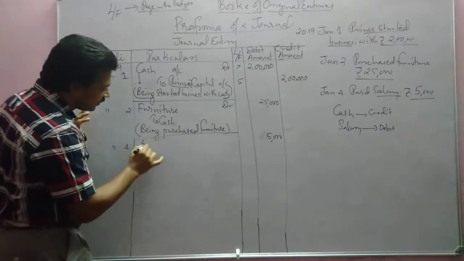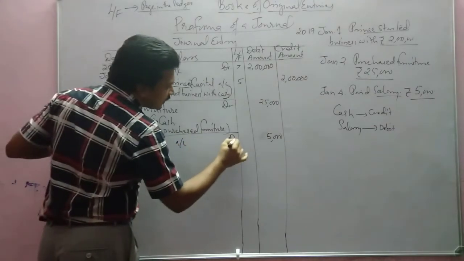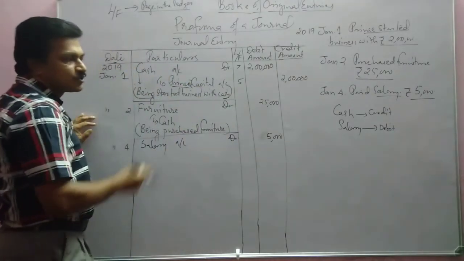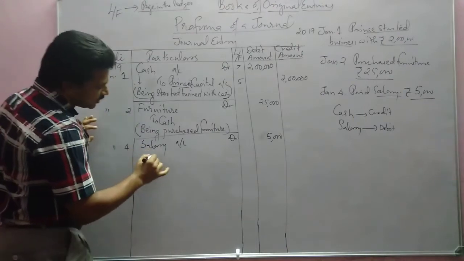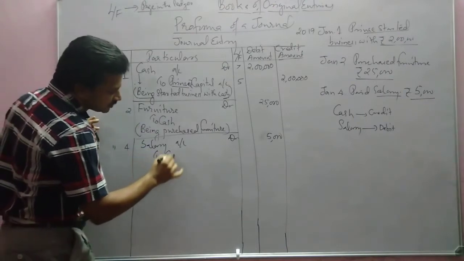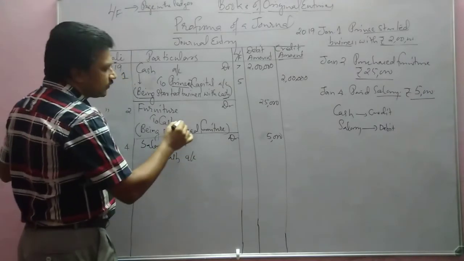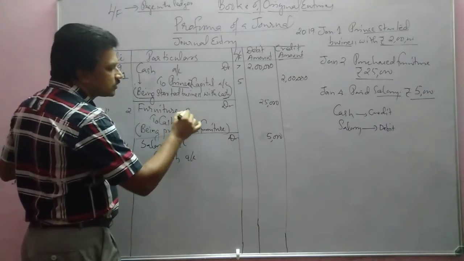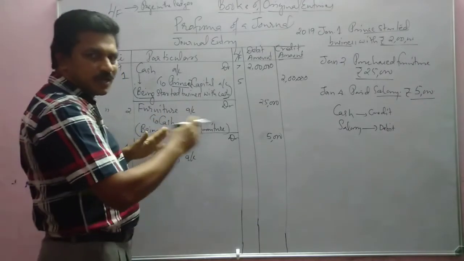So we have to write here salary account debtor. We should not change the debit and credit. Okay, that is important. Salary debtor to cash account. Here everywhere you can write account, because it goes to separate accounts.